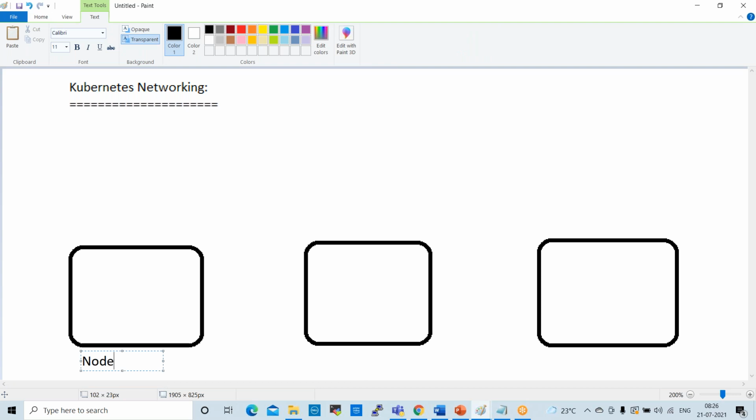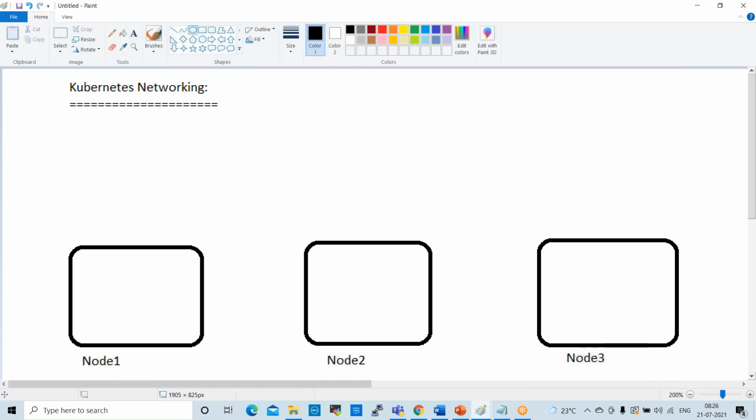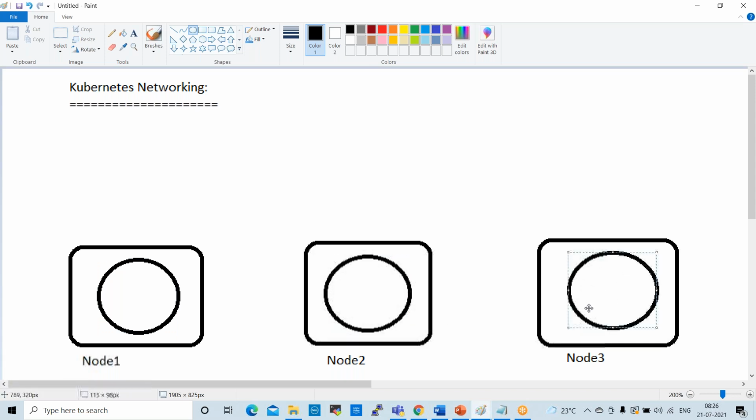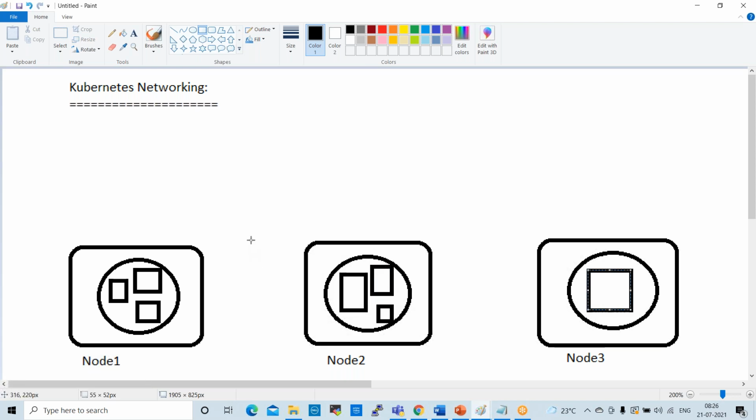So node 1, node 2, node 3. And inside of the nodes, every node will have pods. This is a pod, right? Inside of the pods, we'll have different containers like this. Each pod will have one container or more than one container also. So these containers, these node machines will connect.